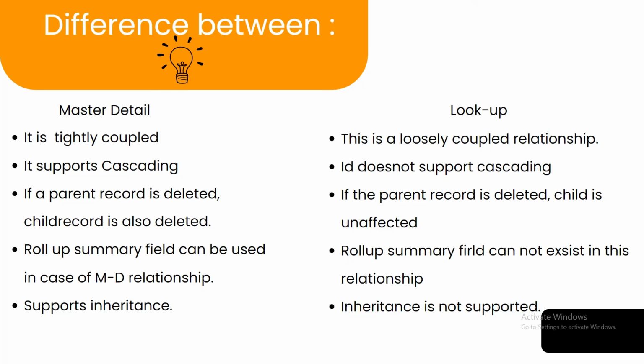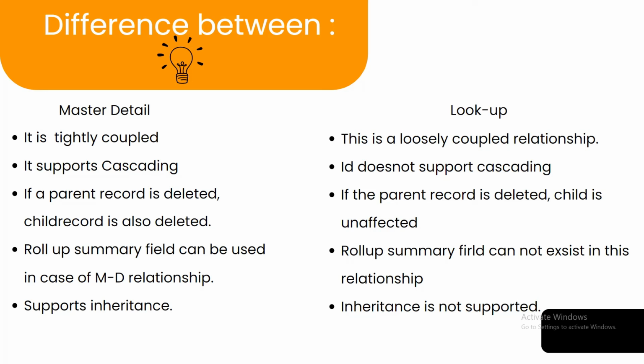Now we can make a roll up summary field in case of master detail relationship, but a roll up summary field cannot exist in case of lookup relationship, right? Master detail supports inheritance, lookup does not support inheritance.